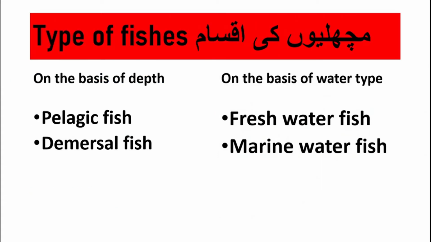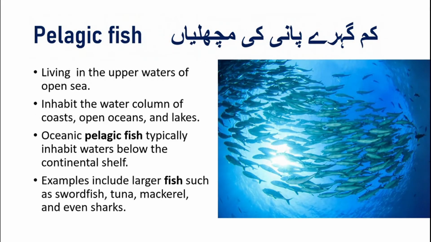There are two types of fishes on the basis of depth: pelagic fish and demersal. Pelagic fish yani kam gehre pani ki machliyan, because they are living in the upper water of the open sea near coastal area and the lakes. Oceanic pelagic fish are usually living in the water below the continental shelf. To understand continental shelf, you can watch the video about the factors affecting the fishing industry. The link is given at the top of the video and in the description also.